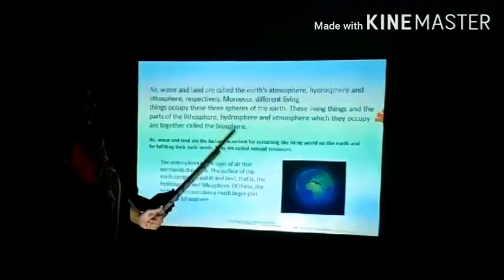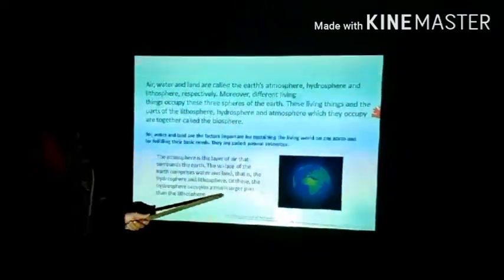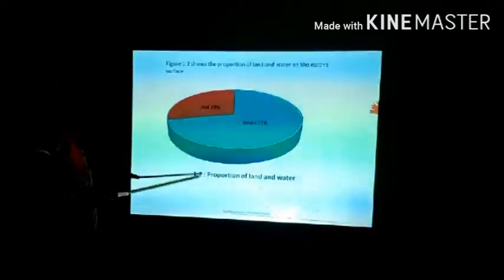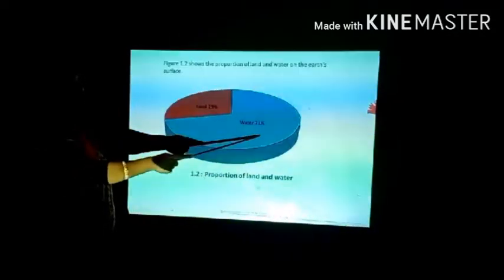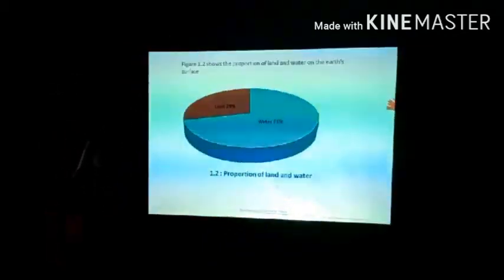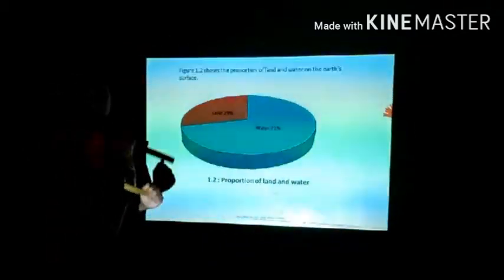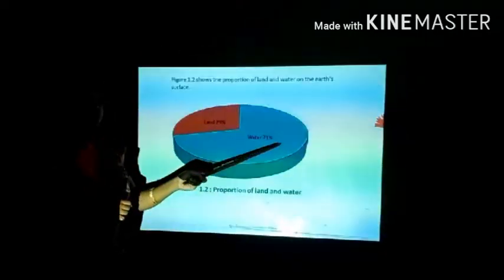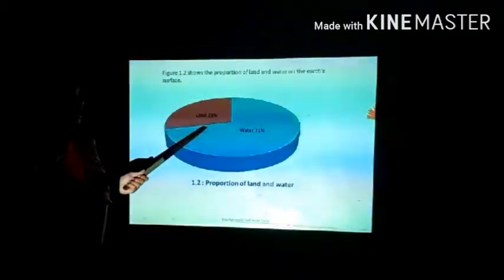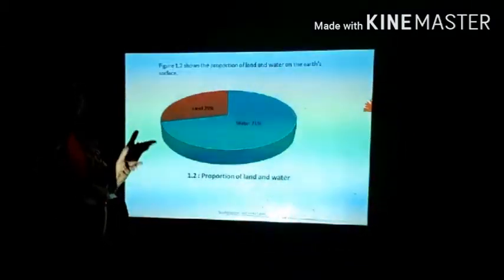So the surface of the earth comprises water and land, that is the hydrosphere and the lithosphere. And the hydrosphere occupies a much larger part than the lithosphere. Here I have a picture for you. In this you can see that if the earth is 100%, in that 100%, 71% is water and 29% is land. Now we will start with our natural resources.